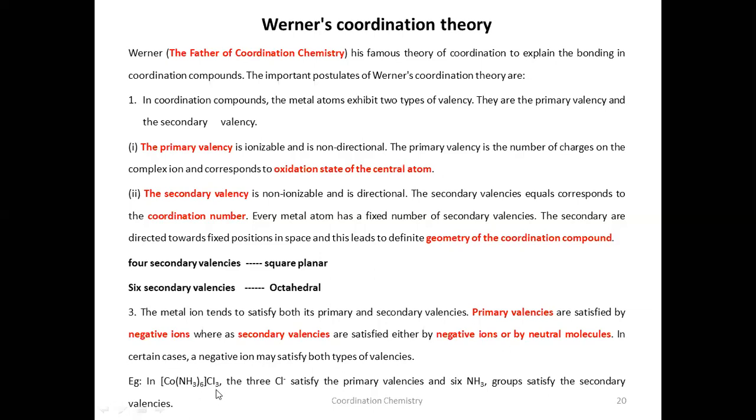So what is the primary valency? These chloride ions are ionizable, so these are the primary valency. And 6 ammonia are secondary valencies. Primary valency is equal to the oxidation state of the central metal atom. Since there are 3 chloride ions, the oxidation state is +3. Primary valency is 3 in these types of complexes.